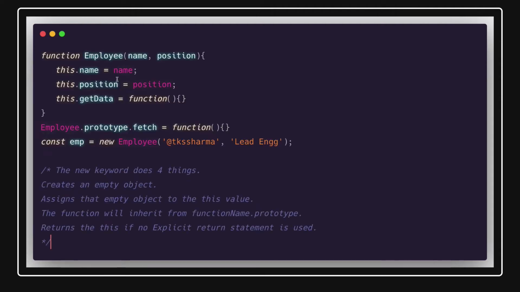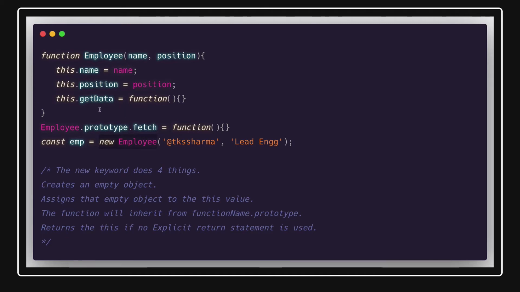The first thing I'm going to talk about is the constructor function and this new keyword, using which we are creating the object of a function, right? So what different things does this new keyword do to the function? We created an employee function and now we are doing new employee. So what is this new employee doing? This is a 4-step process actually.